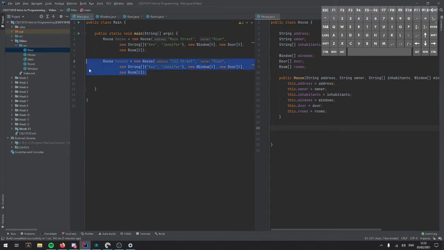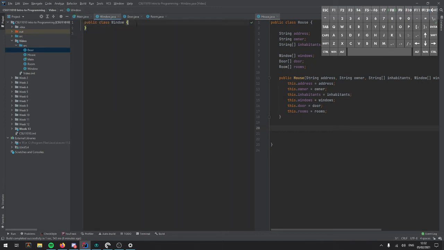And this is why we have objects, because our class sets out the properties of an object, but then we can have instances of the object which represent those in different ways. So now that we've got our house, we can actually give it some more detail. So right now, window, door, and room don't tell us anything about the house. But we can go into these objects and we can create more information.